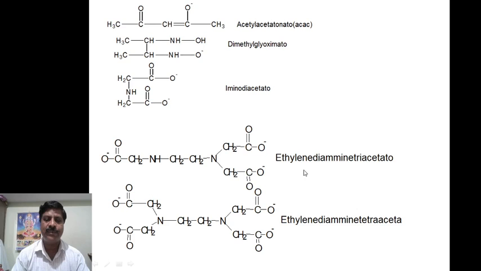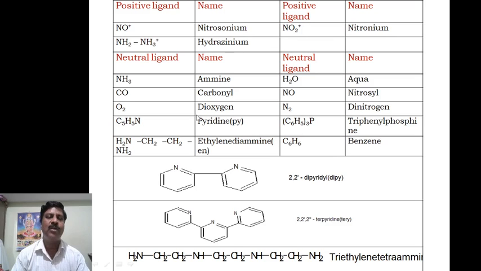This is the next. Ethylenediamine triacetato. Here acetate, here acetate, here triacetato. Then here ethylenediamine tetraacetato. Therefore EDTA, that is ethylenediamine tetraacetato. These are the examples. Now these are the naming like that.